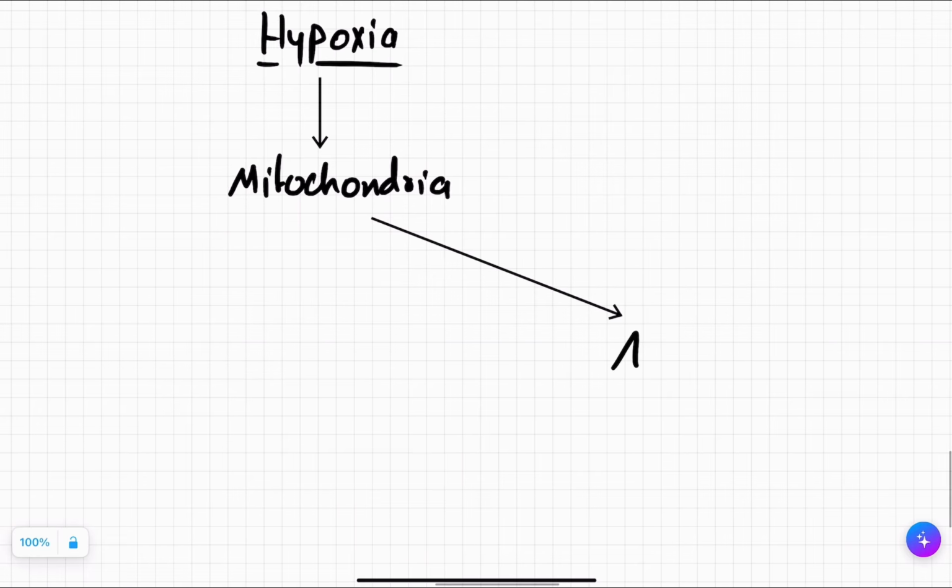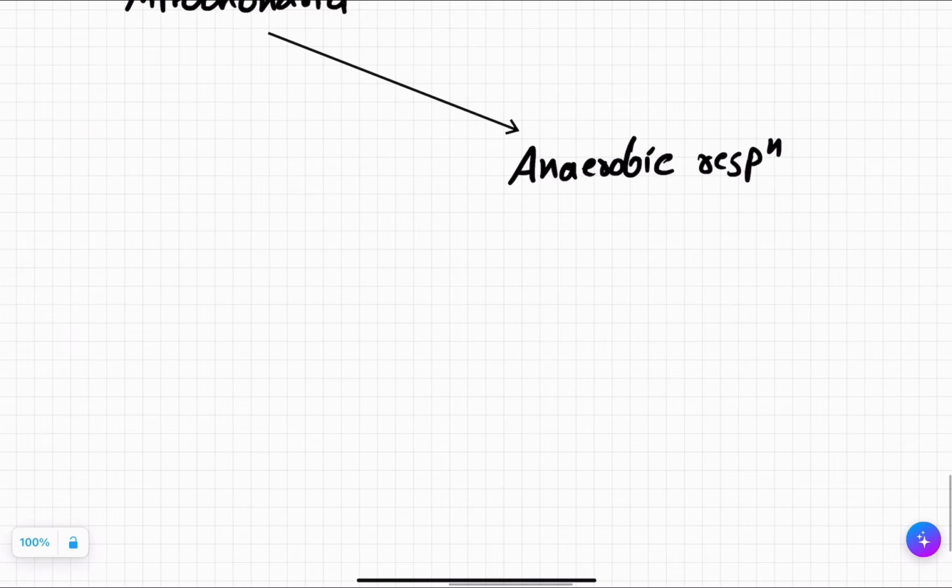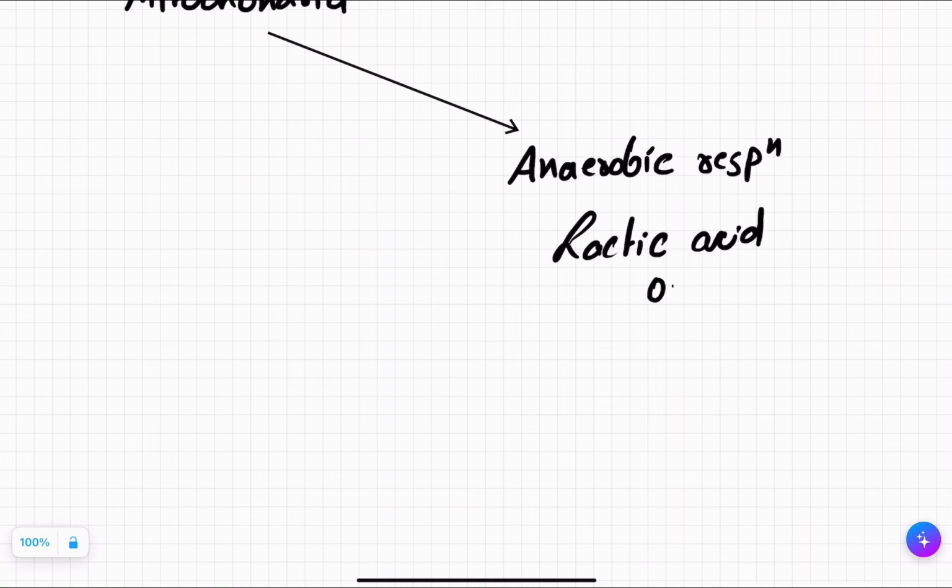Now, if there is no oxygen and the mitochondria is affected, what will happen? The cell will undergo anaerobic respiration. Now, in anaerobic respiration, what is the result? At the end of anaerobic respiration, you get a few ATP and you get lactic acid or pyruvic acid, also known as lactate or pyruvate.